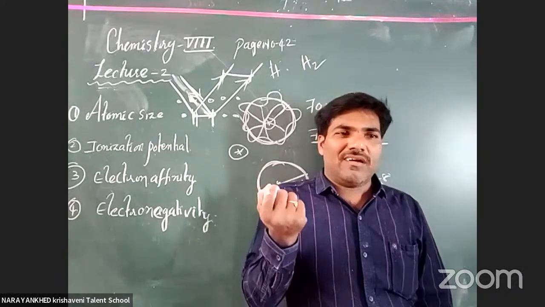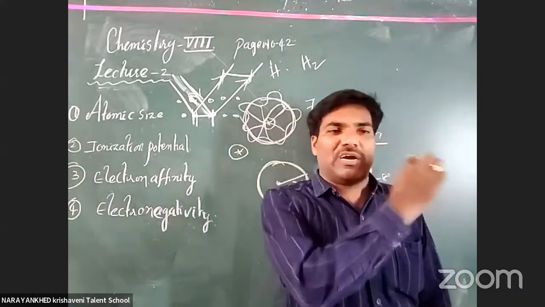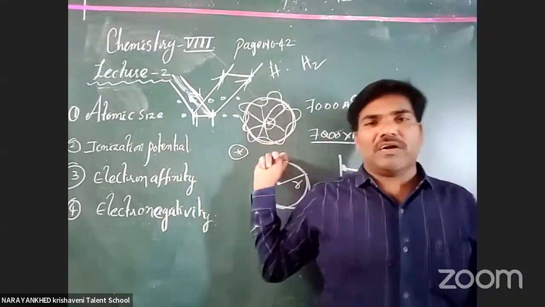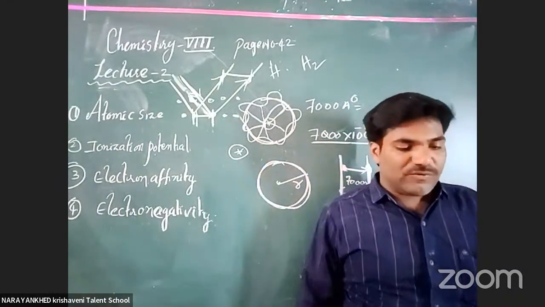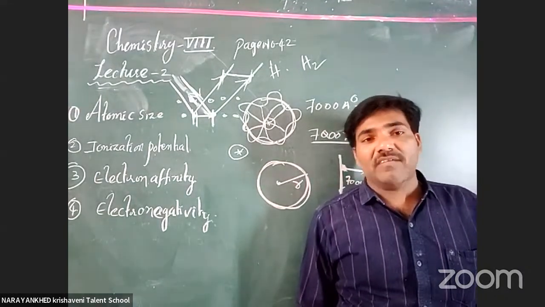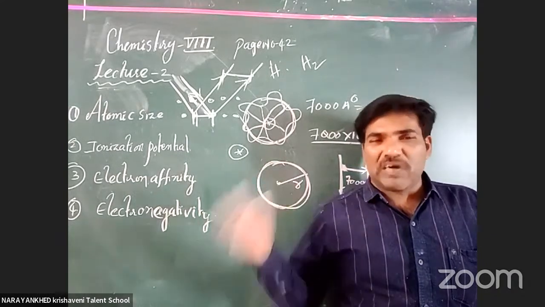Okay, clear or not? How small it is? Even that small length is possible to find by light. It is possible to find the atomic radius only by techniques. Now, that is called the infrared technique. One more thing, resonance spectroscopy. What is resonance spectroscopy? Yes, these are very important things.